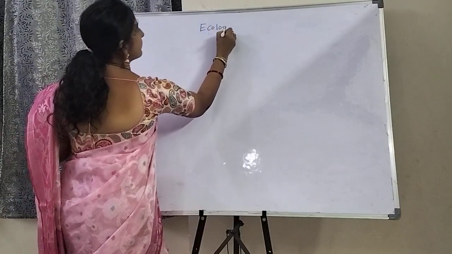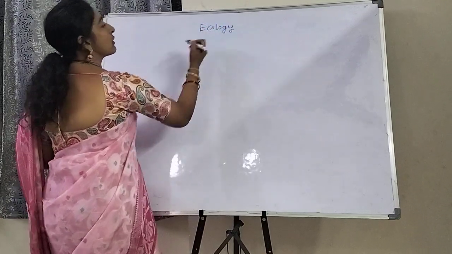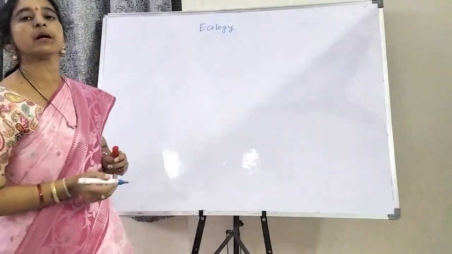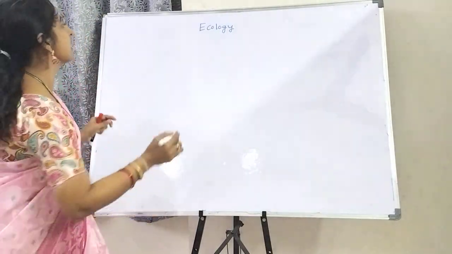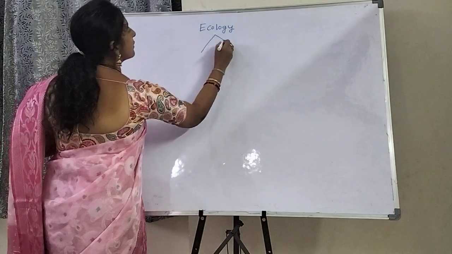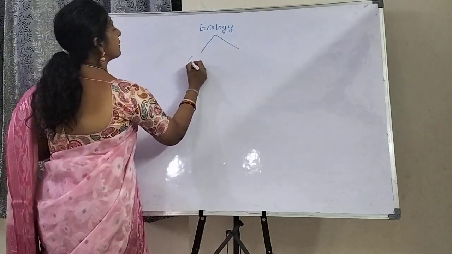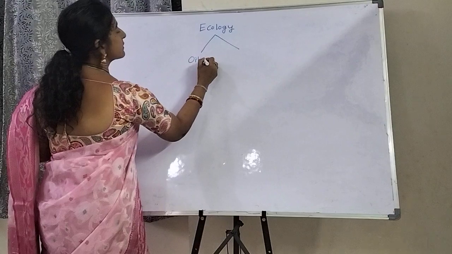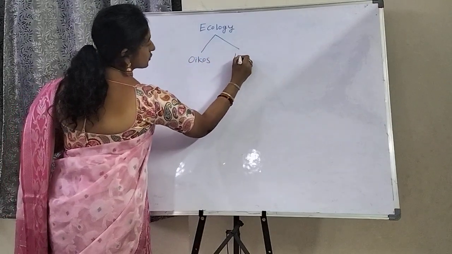Ecology is derived from the Greek words oikos and logos.